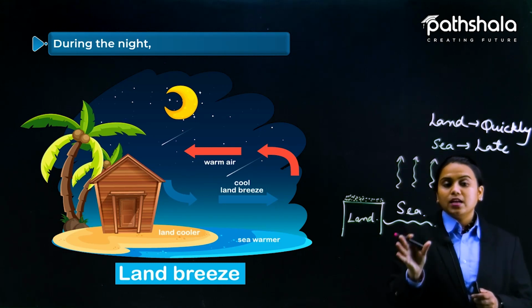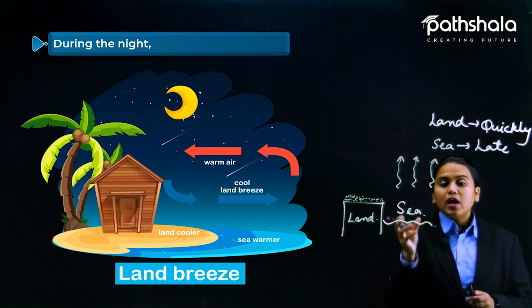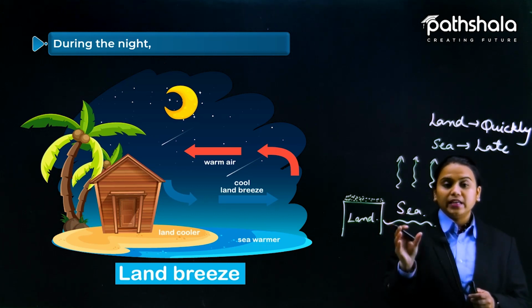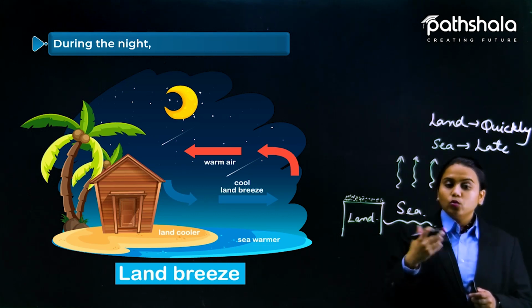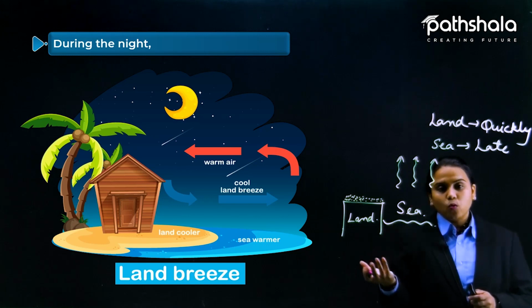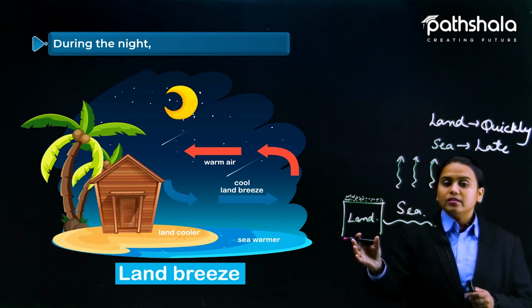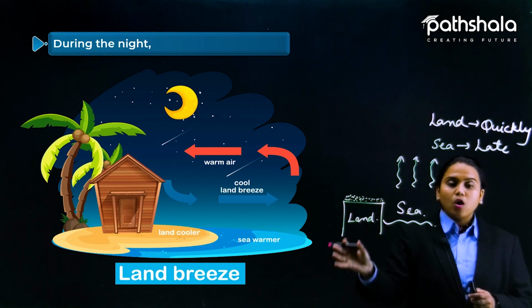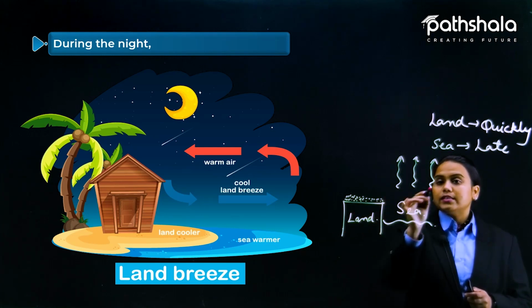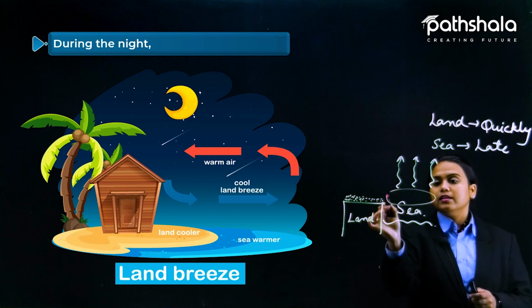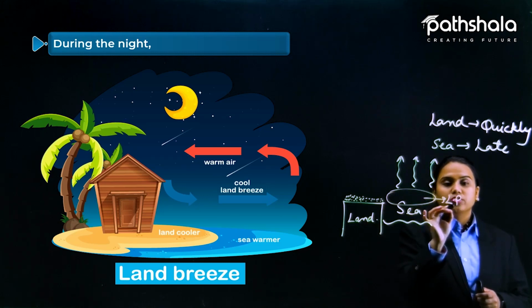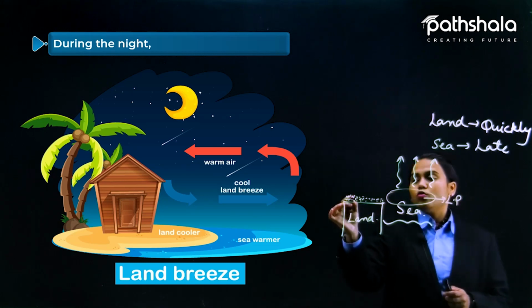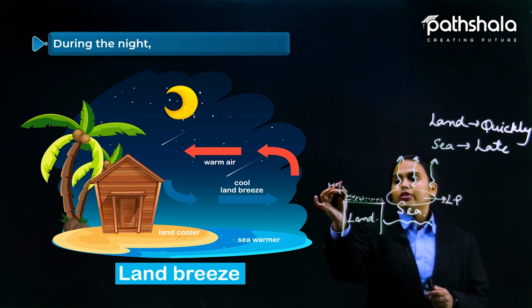Because the sea is still warm, it gets cool and warm lately. It takes time to cool and it takes time to get warmer also. But land cools and warms quickly. Now this zone is known as a low pressure zone again, and the zone here is the high pressure zone.